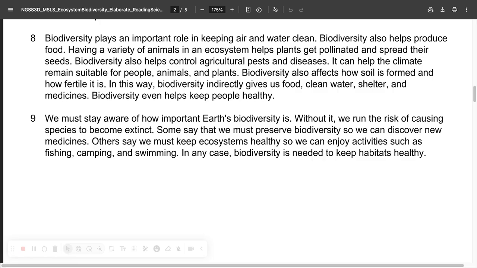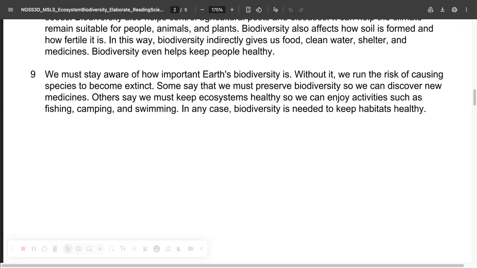Having a variety of animals in an ecosystem helps plants get pollinated and spread their seeds. Biodiversity also helps control agricultural pests and disease. It can help the climate remain stable for people, animals, and plants. Biodiversity also affects how soil is formed and how fertile it is. In this way, biodiversity indirectly gives us food, clean water, shelter, and medicines. Biodiversity even helps keep people healthy.